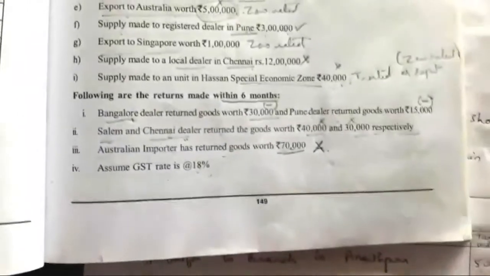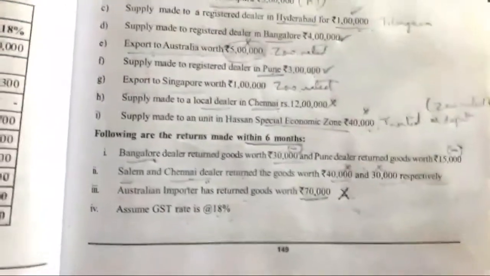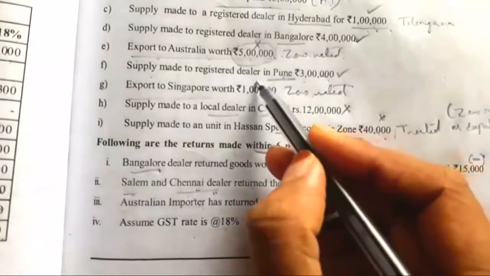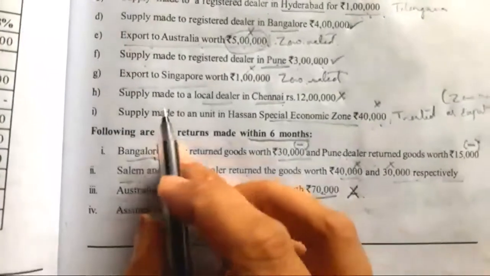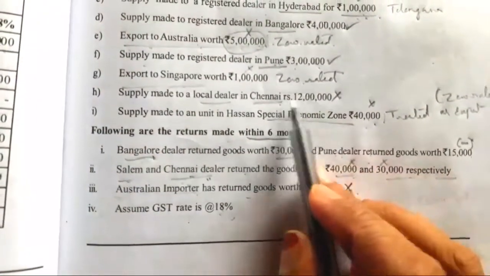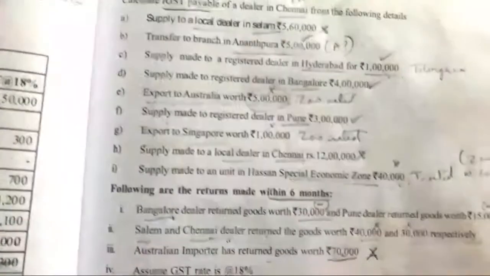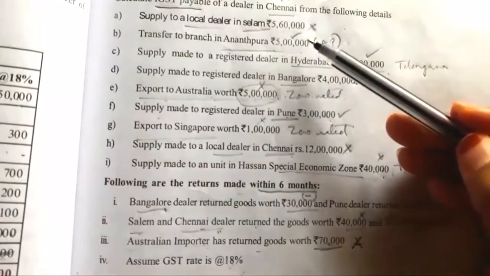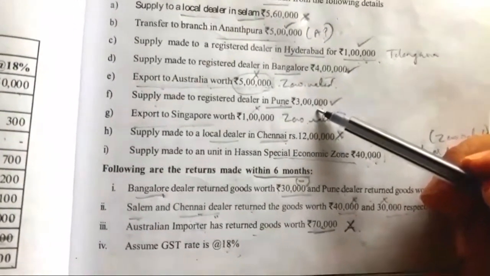We should not take the amount, so put a cross mark here. Then supply made to a local dealer in Chennai. This also we should not take. So total value is 5 lakh plus 1 lakh plus 4 lakh plus 3 lakh.